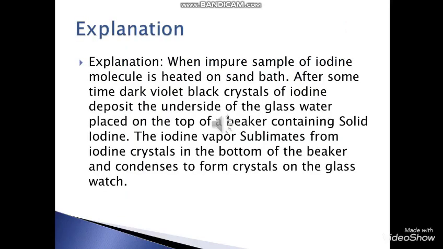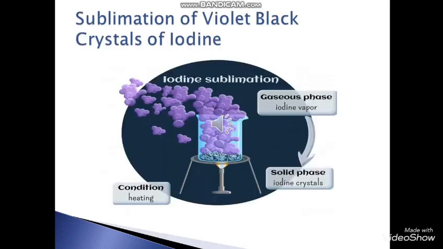Now I am going to explain the sublimation of iodine molecule. When an impure sample of iodine is heated on a sand bath, after some time dark violet black crystals of iodine deposit on the underside of the glass watch placed on the top of a beaker containing solid iodine. The iodine vapor sublimates from iodine crystals in the bottom of the beaker and condenses to form crystals on the glass watch. This shows the sublimation of violet black crystals of iodine.